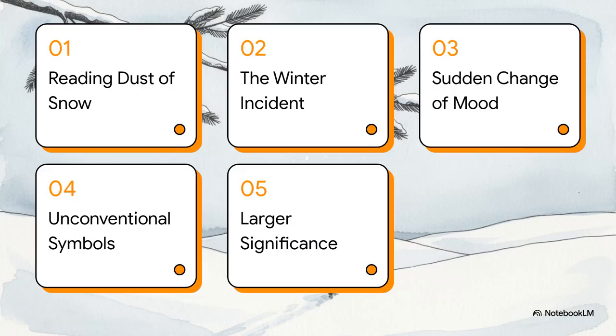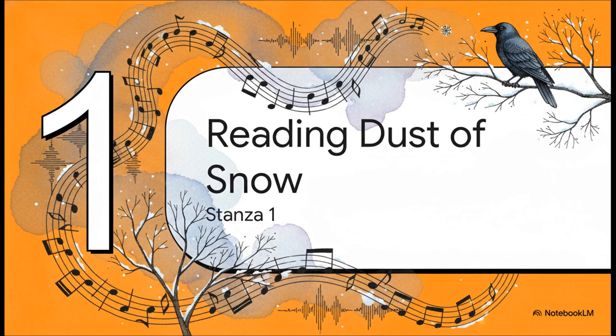To make sure we master every single detail of this poem, here is our roadmap. We'll start with a reading of Dust of Snow, then decode the winter incident itself. After that, we'll look at the sudden change of mood, explore some unconventional symbols in nature, and finally, wrap up with the poem's larger significance. Section 1. Reading Dust of Snow.